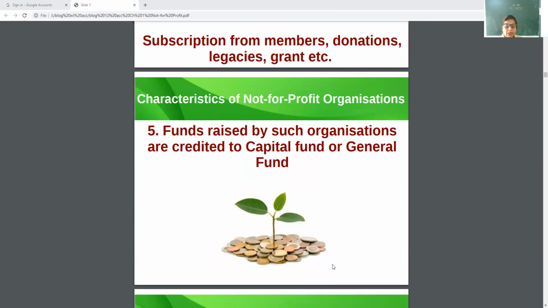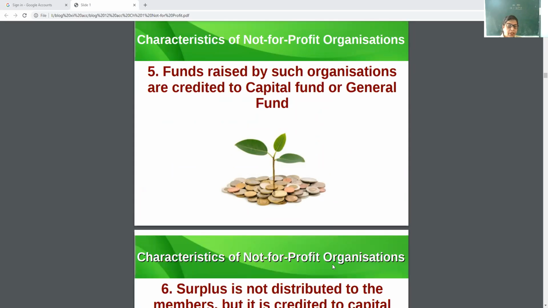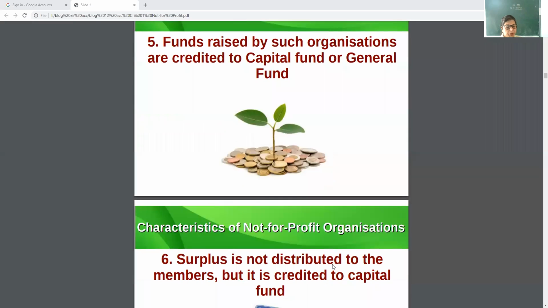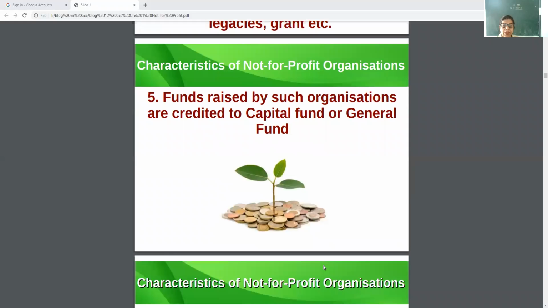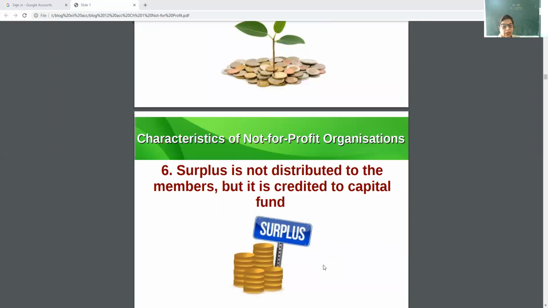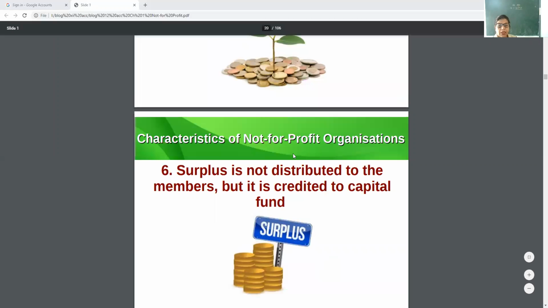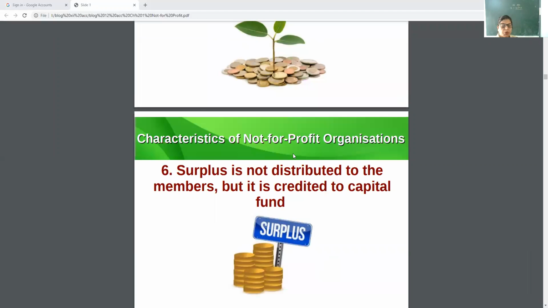Funds raised by such organizations are credited to their capital fund or general fund. Why? Because they don't distribute their profits. So whatever funds they collected, that will be treated as capital fund or general fund. They will not distribute their surplus. Like profit organizations, the aim is to earn profits, so generally they distribute their profits. But here, they don't distribute.